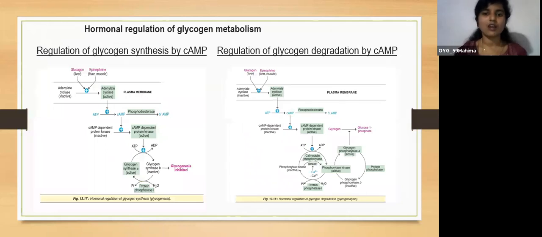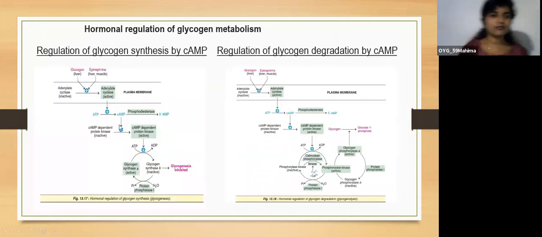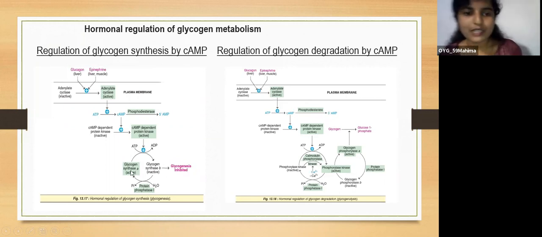So next is hormonal regulation. Hormonal regulation of glycogen metabolism: regulation of glycogen synthesis by cyclic AMP. Let's make this cycle very simplified. You can see here glycogen synthase A and glycogen synthase B. Glycogen synthase has two forms. Glycogen synthase A is the active form, that is dephosphorylated, not phosphorylated. And glycogen synthase B is inactive, which is phosphorylated.